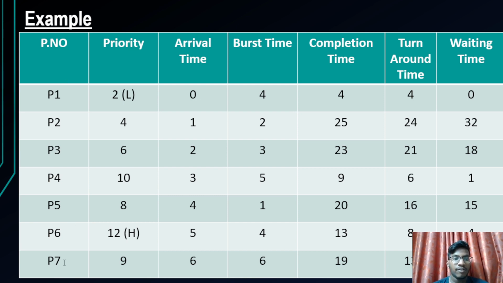There are 7 processes, P1, P2, and so on up to P7. Each process is assigned a priority: the first process has 2, the second has 4, the third has 6, and so on. Process 6 has priority 12, which is the highest priority, and process number 1 has the lowest priority, as I have indicated here with L and H. The arrival times are 0, 1, 2, and so on up to 6. Burst time is given for each process, that is 4, 2, 3, etc. Our main aim is to calculate the waiting time and turnaround time for each process.